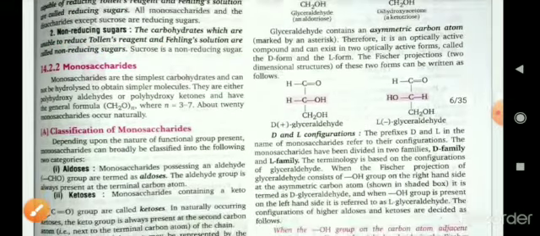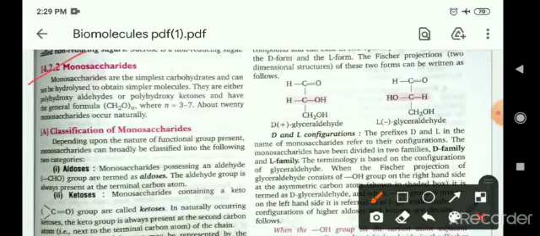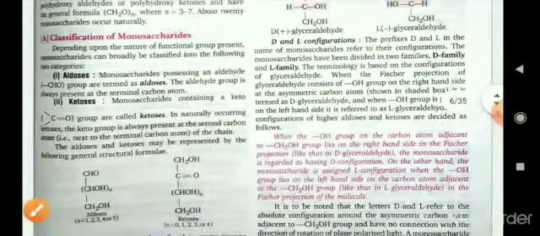Now, classification of monosaccharides. What are monosaccharides? Means those types of carbohydrates which cannot be hydrolyzed. Monosaccharides are further divided into two parts: number one, aldose, and number two, ketose. Monosaccharides possessing an aldehyde functional group are called aldose monosaccharides, and those which contain a ketone functional group are called ketose monosaccharides.